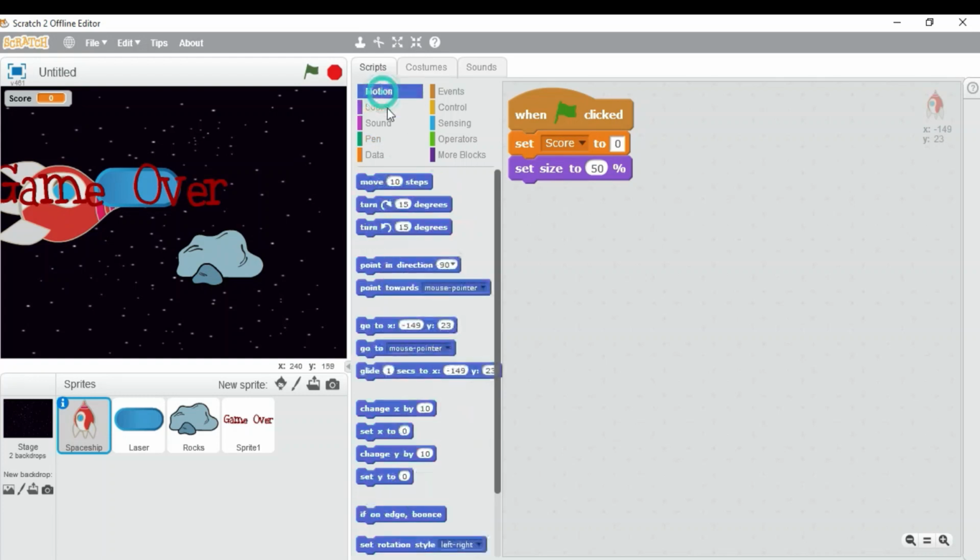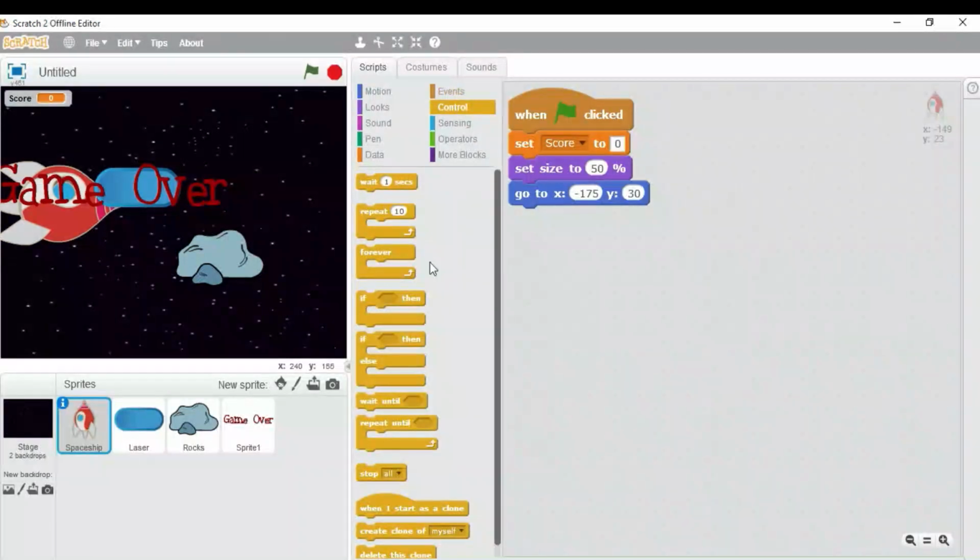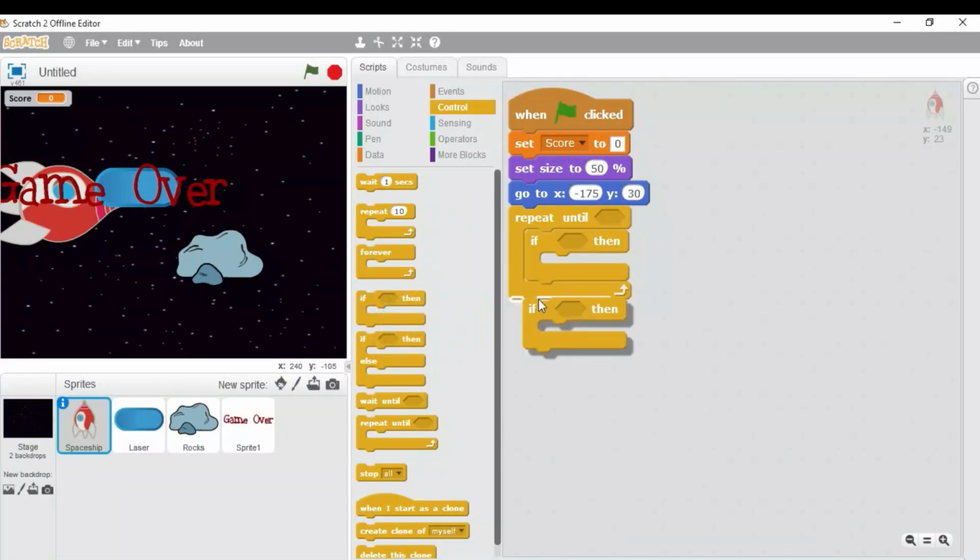Then from the motion block menu, drag this, go to X minus 175 and Y 30. Now come over here on the control block menu, drag this repeat block and if block, 2 times, 1 and 2. It should be below the previous one, not inside it. Be careful while doing it.